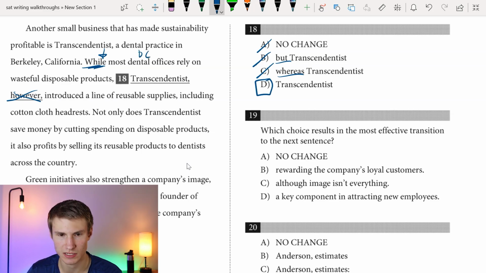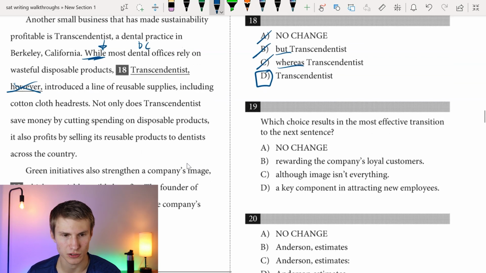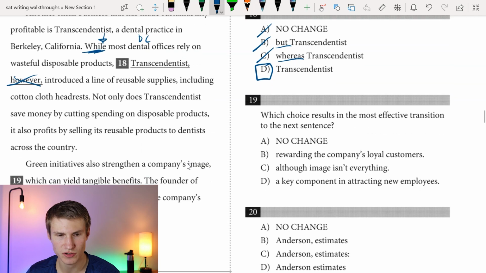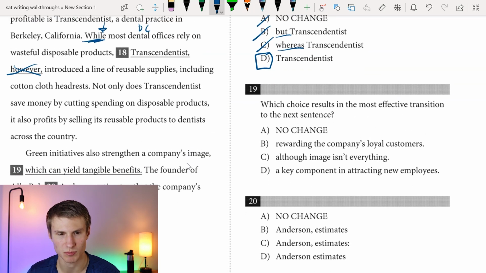It works grammatically as well. We start with a dependent clause here. After a dependent clause at the beginning of a sentence, you need a comma, and then you can go straight into your subject, right? So "Transcendentist introduced a line of reusable supplies, including cotton cloth headrests. Not only does Transcendentist save money by cutting spending on disposable products, it also profits by selling its reusable products to dentists across the country." And then we have "Which choice results in the most effective transition to the next sentence?"